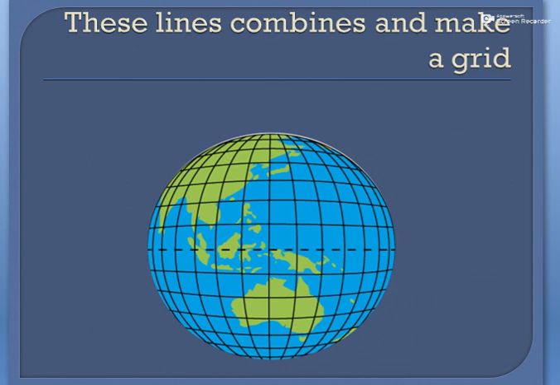While the prime meridian is an imaginary line drawn from north to south, and it divides the Earth into two hemispheres, eastern and western, and the lines parallel to the prime meridian are called longitudes. And when these longitude and latitude lines are combined, they make a grid, and we use this grid to locate places, oceans, and whatever we want to find.